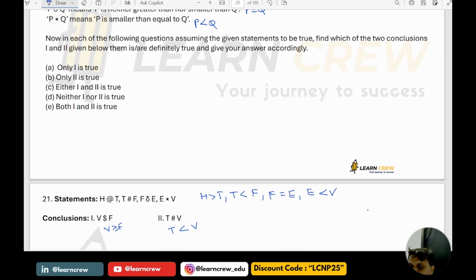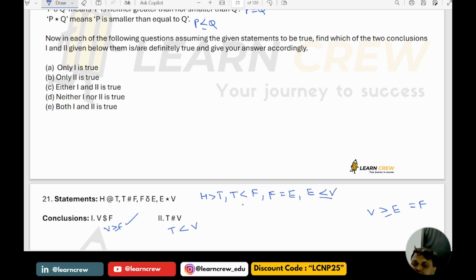What is E star V? E star V means E less than or equal to V, so V greater than or equal to E. And E is equal to F. So you can say V greater than or equal to F is correct.